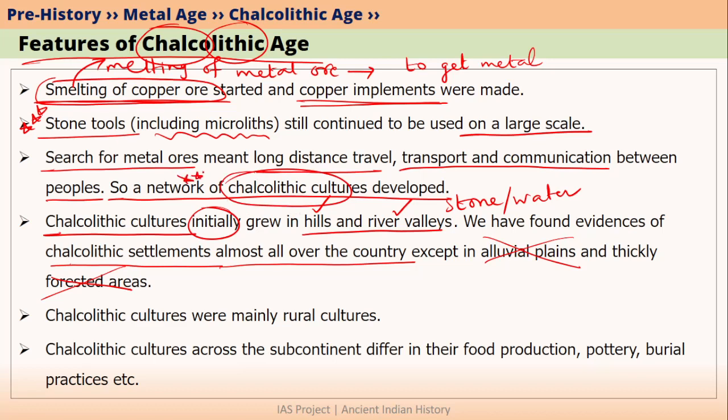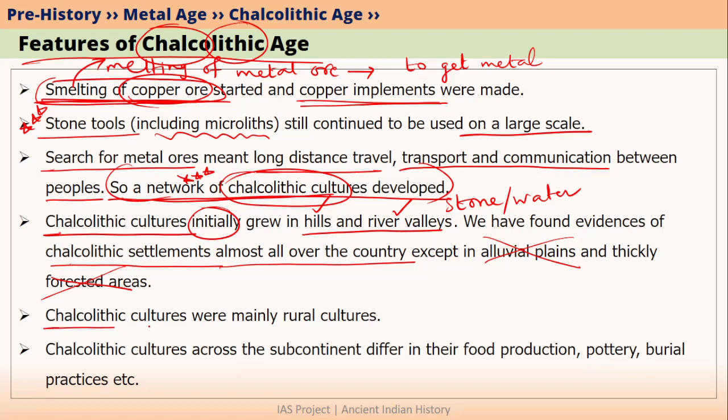And this is again a very important point, because in the case of the Stone Age, there was no network of Stone Age cultures. Stone Age villages were generally not interdependent on each other. But in the case of Chalcolithic villages, they were very much interdependent, because some villages did not have copper ore. They obviously had to trade with other villages for copper ore. So please remember this point. In the Chalcolithic age, a network of Chalcolithic villages and a network of Chalcolithic cultures developed.